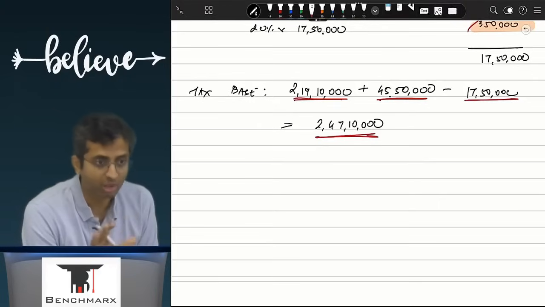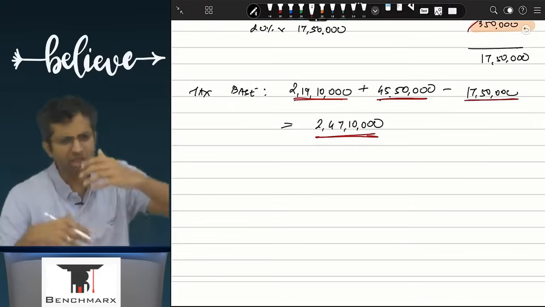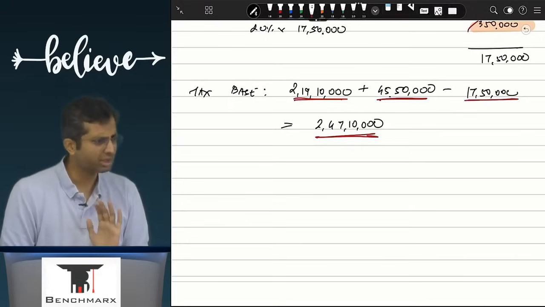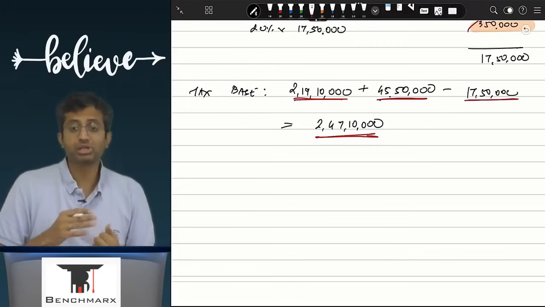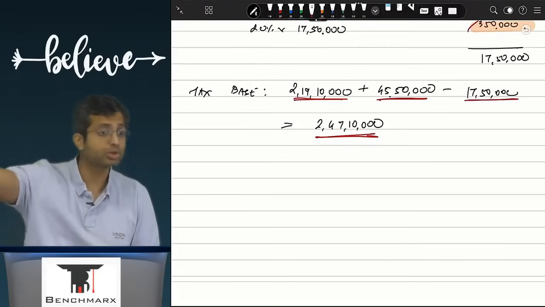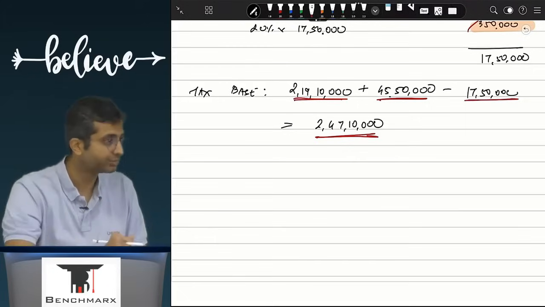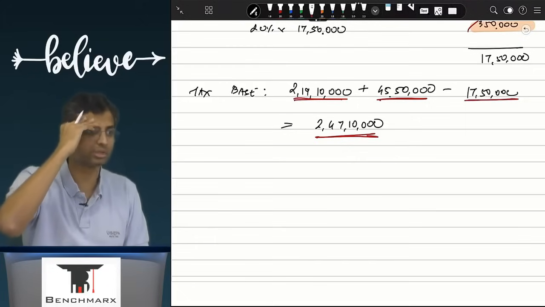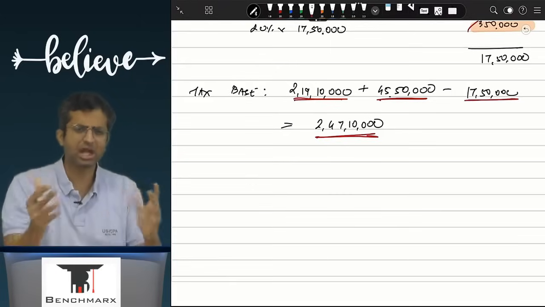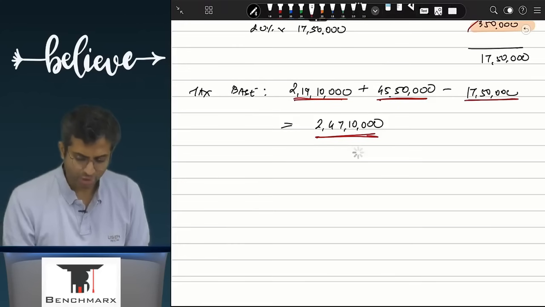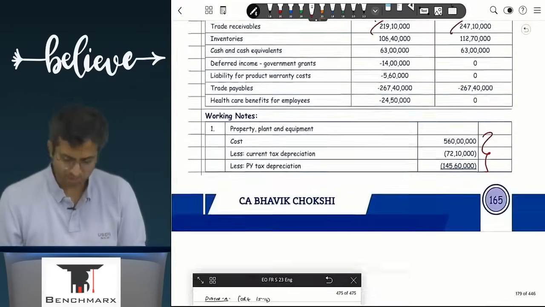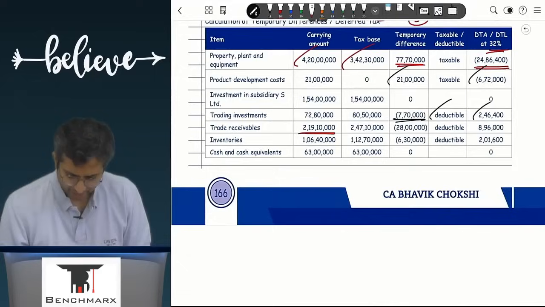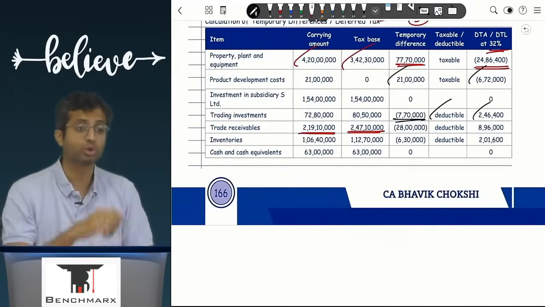Income tax has not yet allowed you, but eventually, 20, 30, 50 by and by, income tax will allow you. So is this difference temporary? Yes, because of which in income tax you will get a deduction in the future years. You have not yet received the entire deduction. You will receive deduction in the future years, and hence is it a deductible temporary difference or taxable? Deductible. Even if we don't think about this, we will have to remember the rule. We will say as per books the carrying value is 2 crore 19. As per income tax, the carrying value is 2 crore 47.